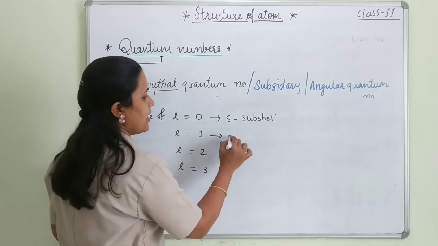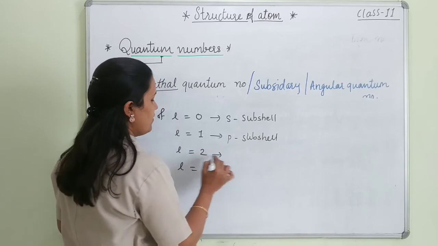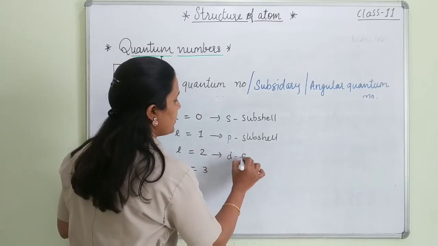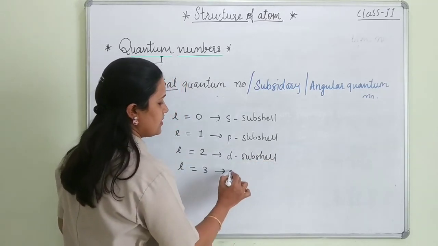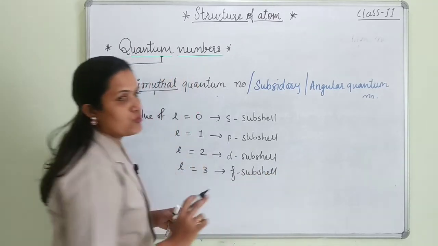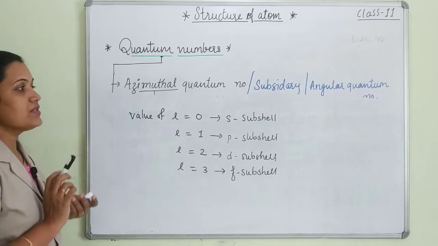For 1 we will say it is a P subshell, for the next value of L we will say D subshell, and for value 3 we will say it is an F subshell. So students, in this way we can calculate the subshells.